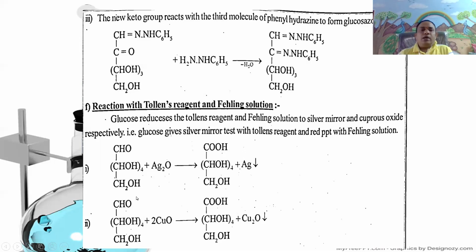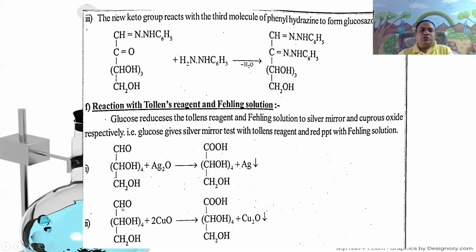Same as before, take a few ml of glucose solution in the test tube, add 4 to 5 ml of Fehling's solution, that is equal volumes of Fehling's A and Fehling's B solution. Warm the mixture in the boiling water bath for about 5 to 10 minutes. It oxidizes to give gluconic acid, and a brick red precipitate of cuprous oxide is obtained.